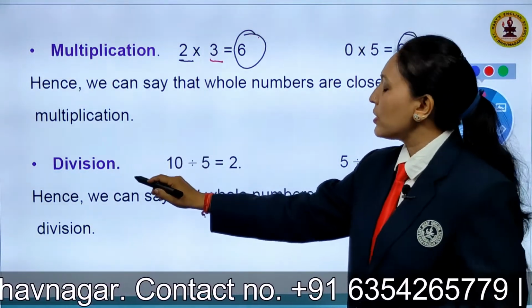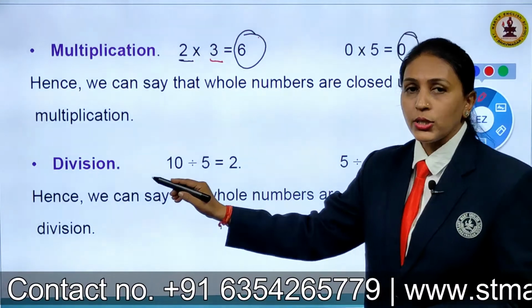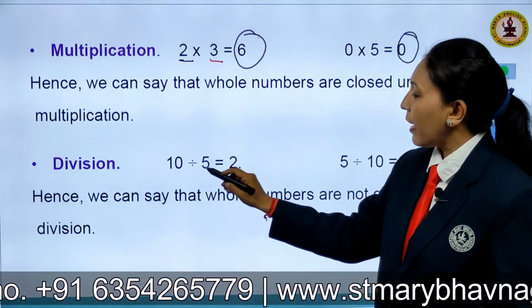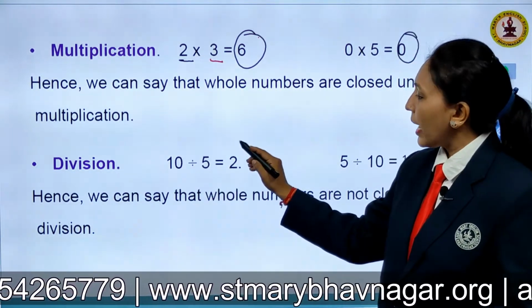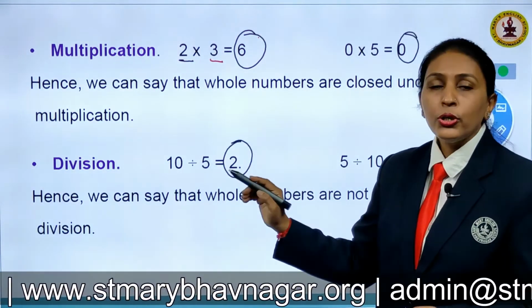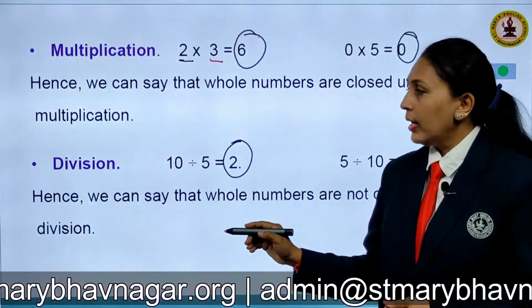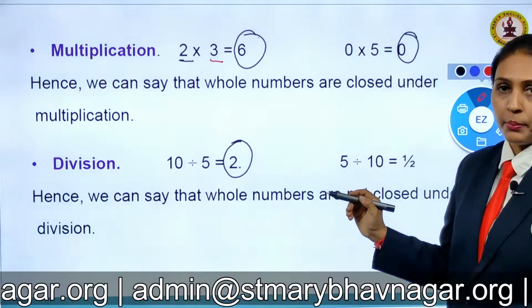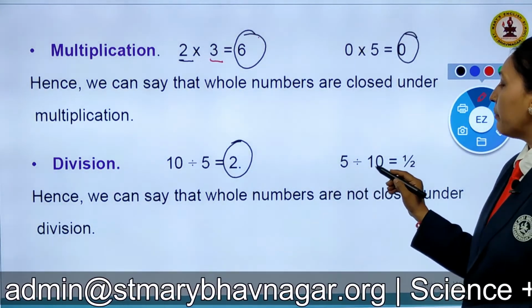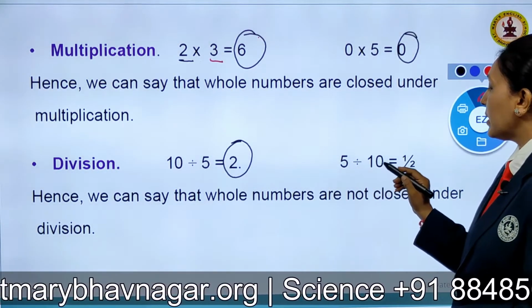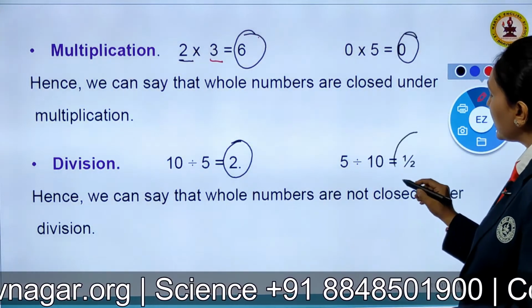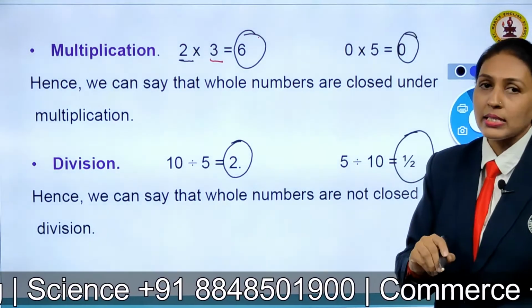Now for division, children. If I take two numbers, 10 and 5, when I divide, I'll get my quotient as 2. 2 is a whole number, right? Now let me check other numbers. 5 divided by 10. If I divide 5 by 10, I'll get my quotient as half.